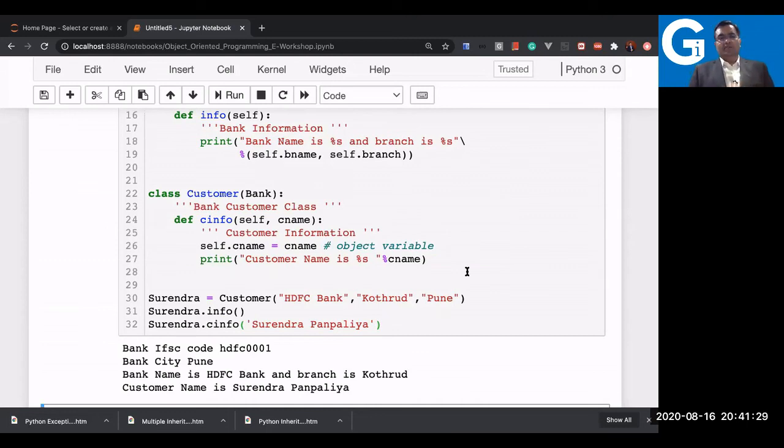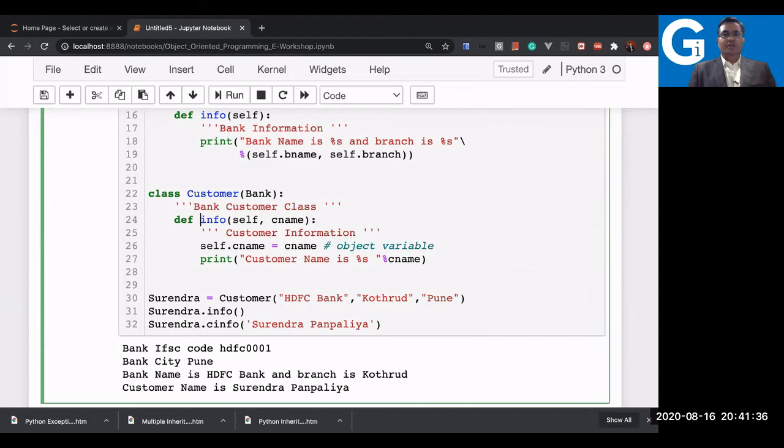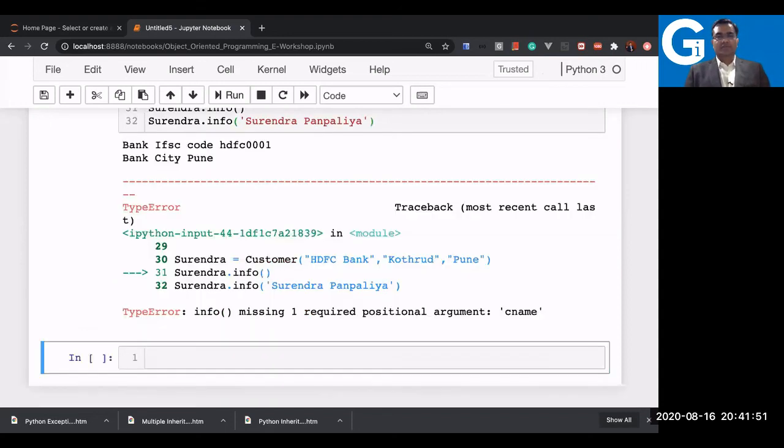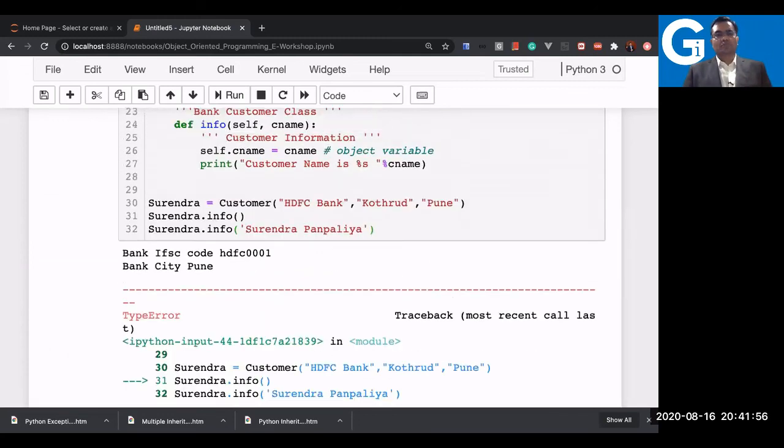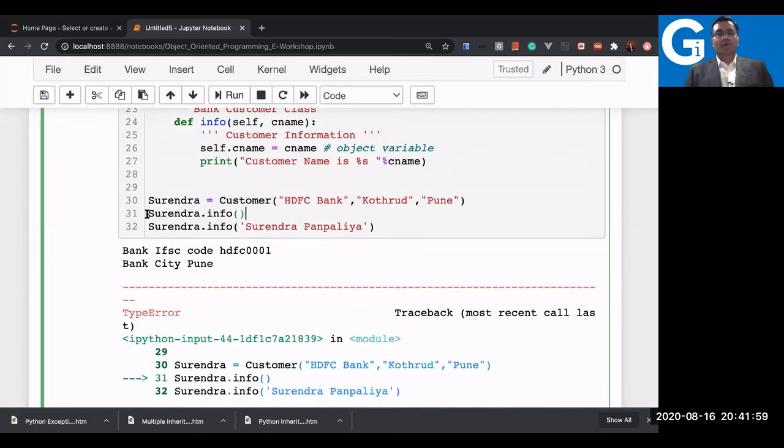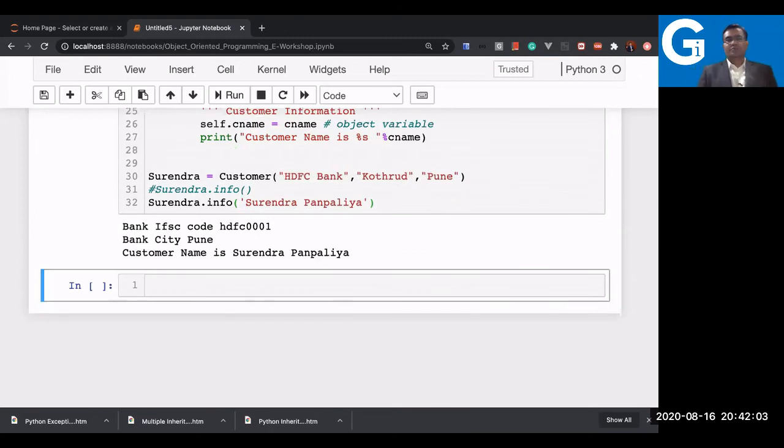But the question here is, what if I override it? We are going to understand that part now. So here I'll just remove the C and I'll just use the info method now. And we're going to test how the info method works in this case. So I'll remove the C here. Let us test it. Firstly, the type error is saying that it is missing one required positional argument, because info requires it, so this particular method will not work now. But the second one is working perfectly.